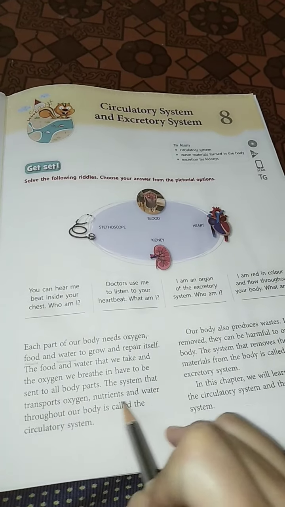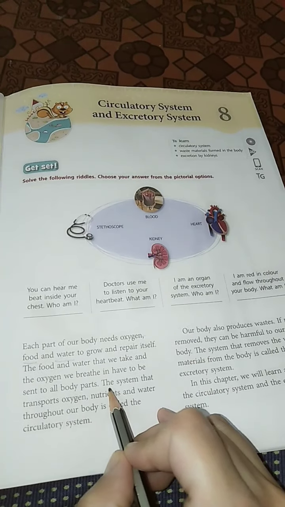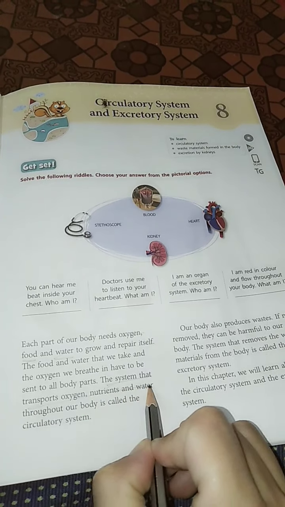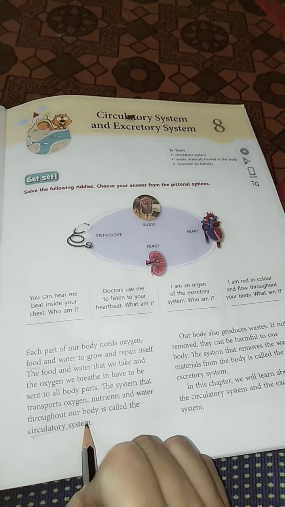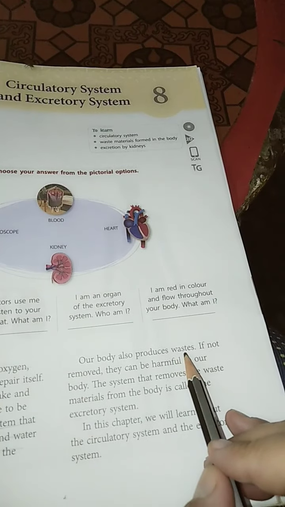And the system which transports oxygen and water throughout the body is called the circulatory system.